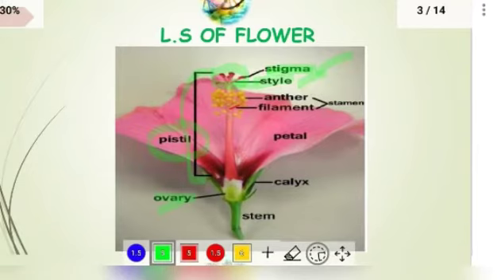And next is the anther, this yellowish powdery structure. Below the anther there is a thread-like structure called the filament. Together, the anther and the filament are called the stamen. The stamen is the male reproductive organ in flowering plants, and the pistil is the female reproductive organ in the flower. I think you are understanding.